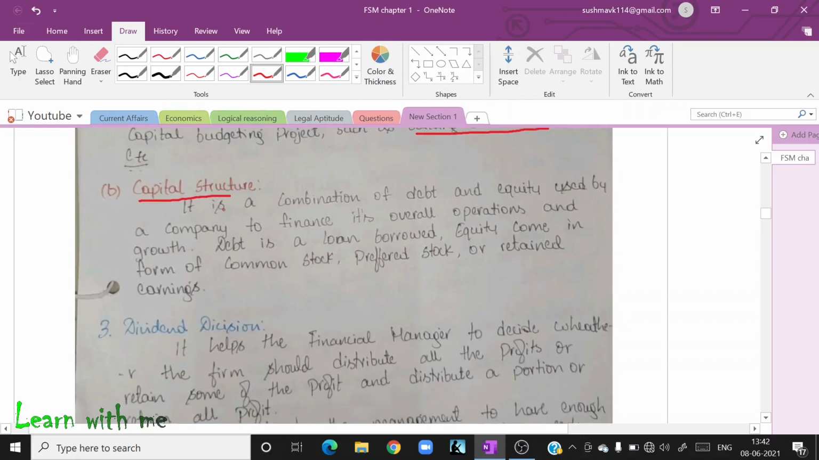Next one is capital structure. It is a combination of debt and equity. That is nothing but loan. Debt and equity used by a company to finance its overall operation and growth. Debt is a loan borrowed. Equity comes in form of stock, preferred stock. It's nothing but preference shareholders. Common stock is nothing but equity shareholders. Retained earnings is nothing but the company's savings from their profit.